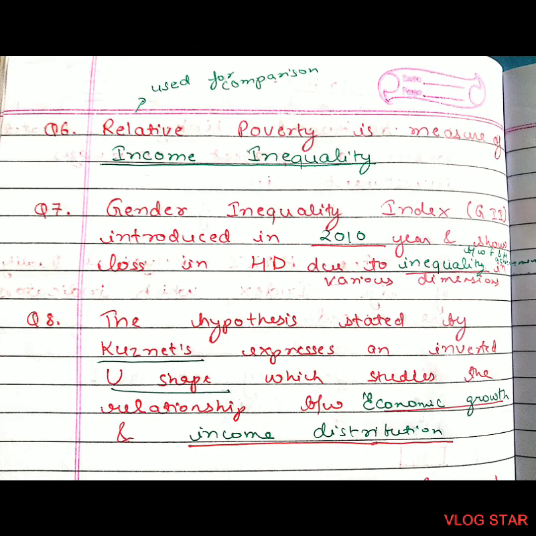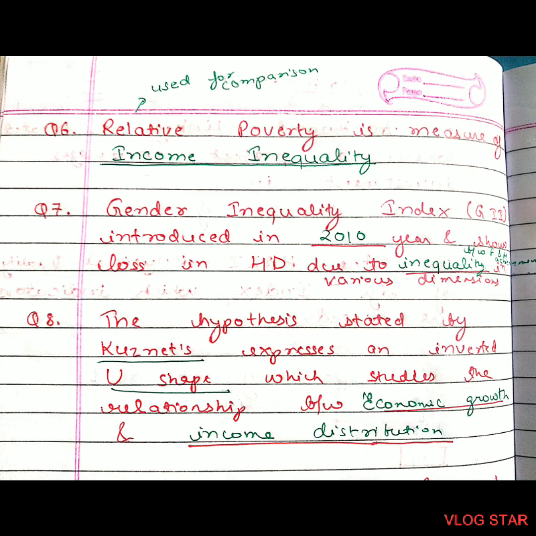Question number 6. Relative poverty is a measure of income inequality. Relative poverty is used for comparison, and it's a measure of income inequality. Question number 7. Gender Inequality Index, GII, introduced in 2010. Loss in human development due to inequality between female and male achievement in various dimensions.